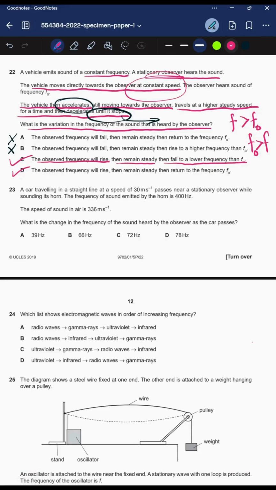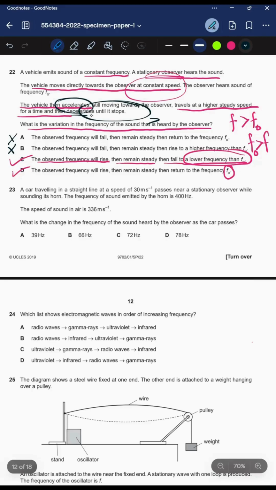Because see, the difference between option C and option D is that the final frequency in D is f naught, and the final frequency in C is lower than f naught. And see, the point is the vehicle decelerates until it stops, because here it is mentioned that the vehicle decelerates until it stops. So this clearly indicates that the observed frequency will be lower than the frequency f naught, because f naught is the frequency when the object was moving with the constant speed.